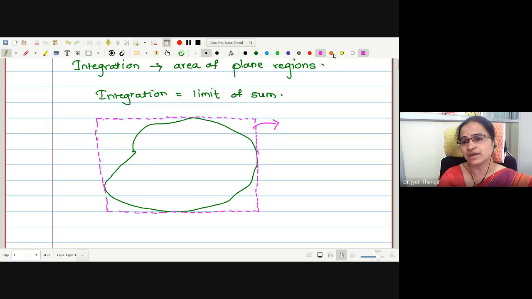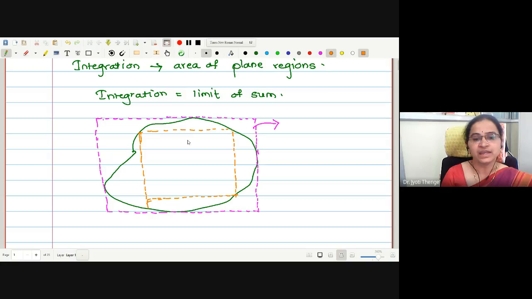Then what will the buyer do? He will try to fit the square or rectangle which is maximum possible in this plot. Suppose he draws a rectangle or a square like this, which is going to be fitted in the given plot. Then he will ask us to sell with this much area.